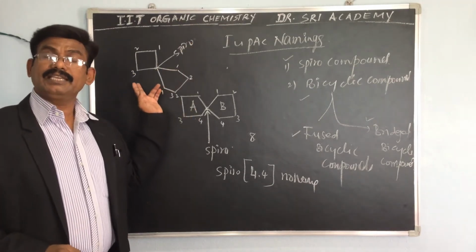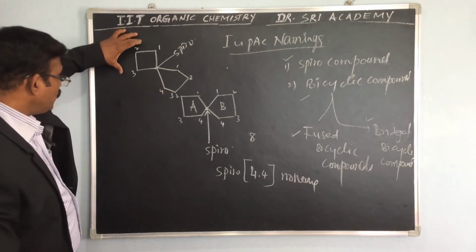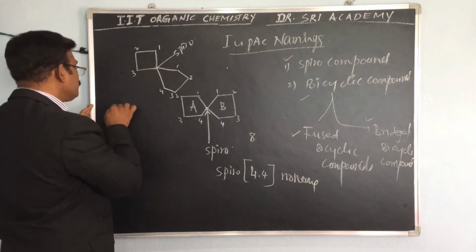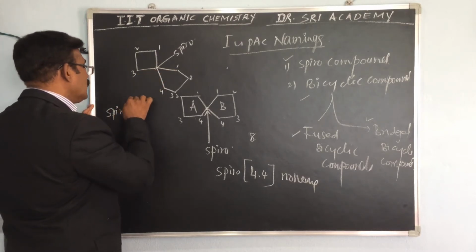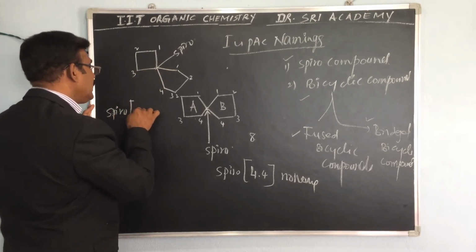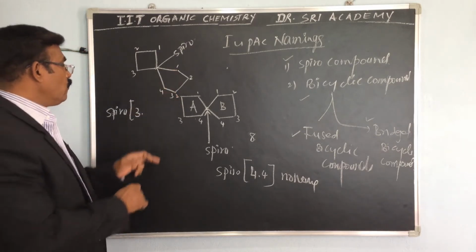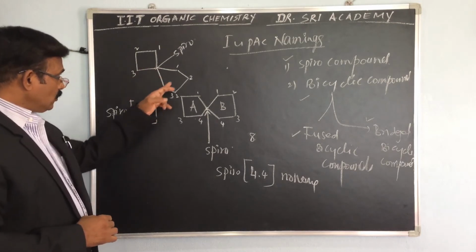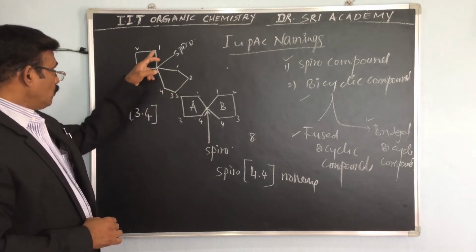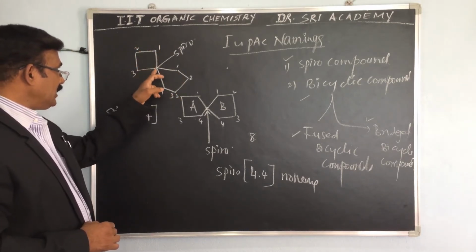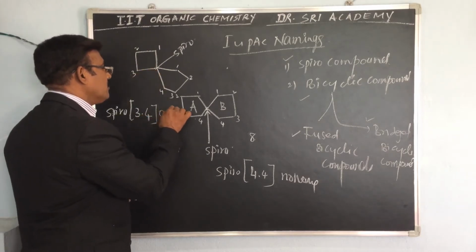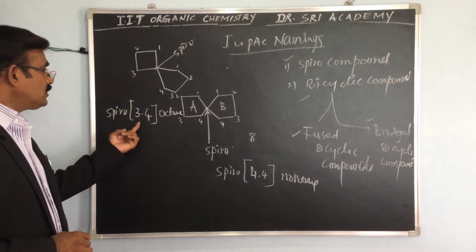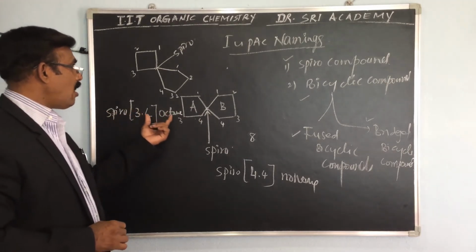So how can you give this name? On this side there are 3 carbon atoms, so Spiro, bracket 3 dot, and on this side 4. Total 4, 5, 6, 7 and 8, octane. So this compound is named Spiro 3.4 octane.